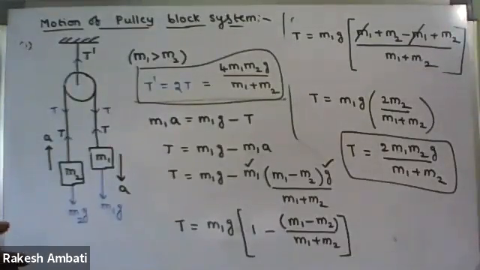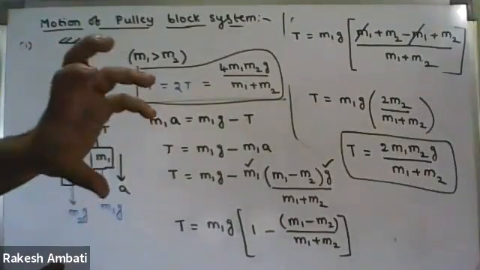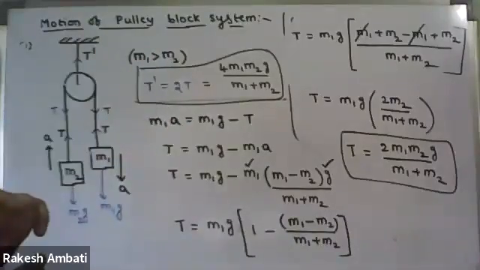Sir, can you explain the diagram again? What is the direction of tension force? Upward. Don't say upwards. What is the statement I have given? Tension force is always away from the body along the string. Whatever the body is, you are considering away from the body along the string.